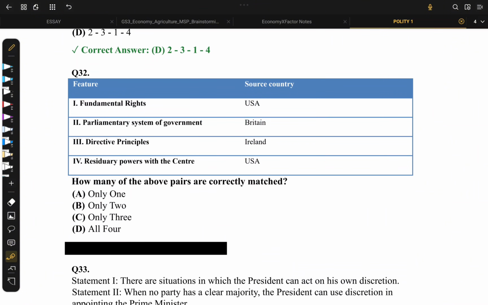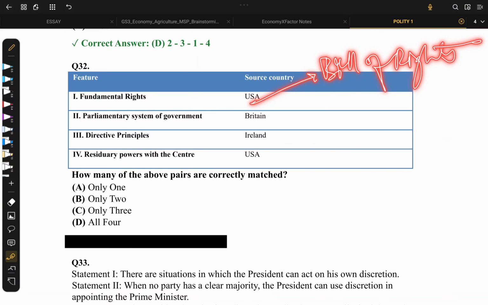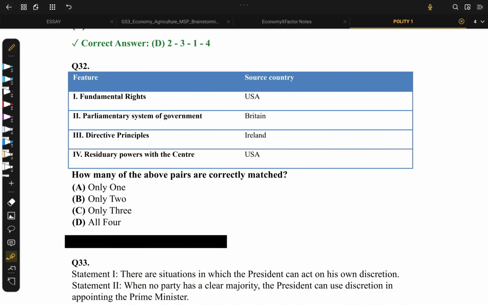Now let's move on to question number 32. Here it has given some features and some source countries. Fundamental rights, yes, we all know, have been taken from US. Then US Bill of Rights, and the parliamentary system of government, absolutely the Britain.